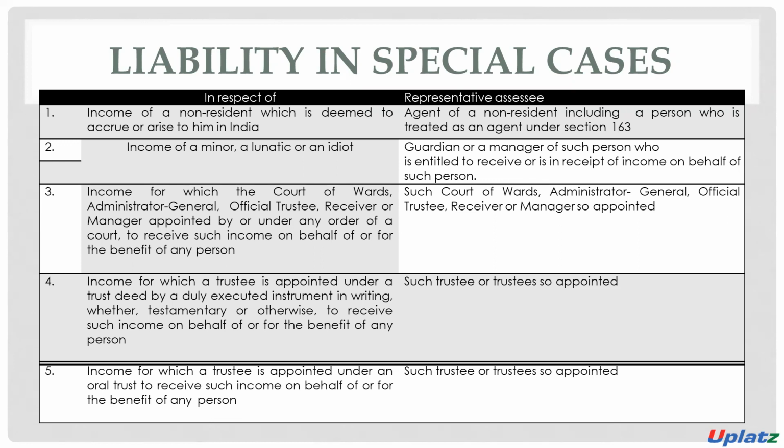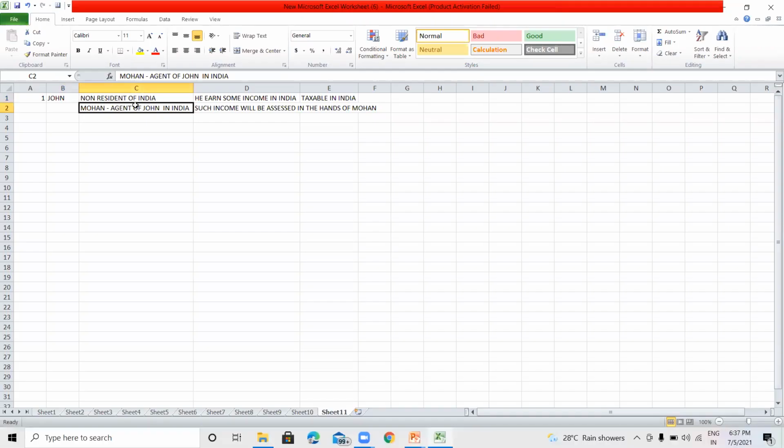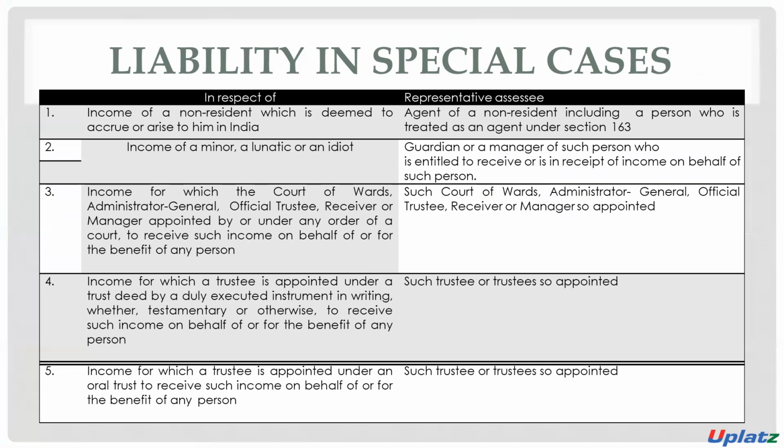As per the example, Mohan is the agent, so he will be considered the representative assessee of Mr. John. The agent of the non-resident, including a person who is treated as an agent under section 163, will be considered the legal representative assessee.